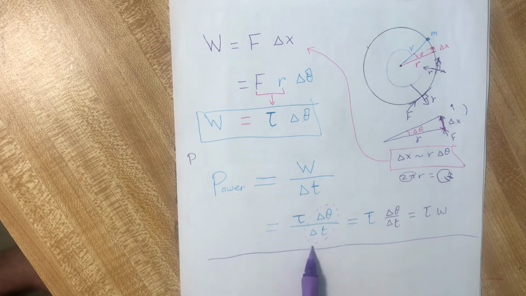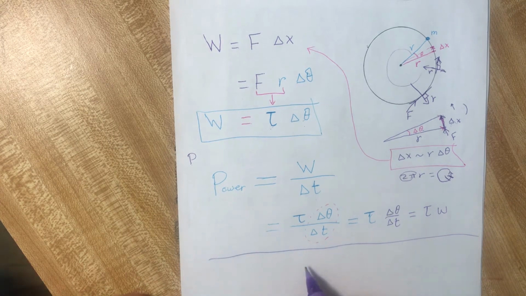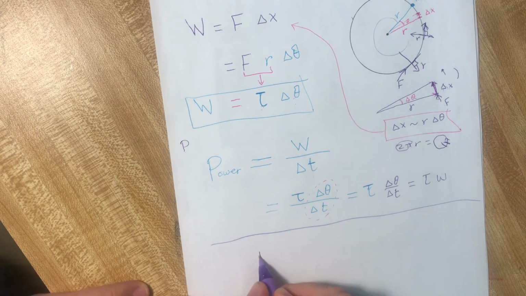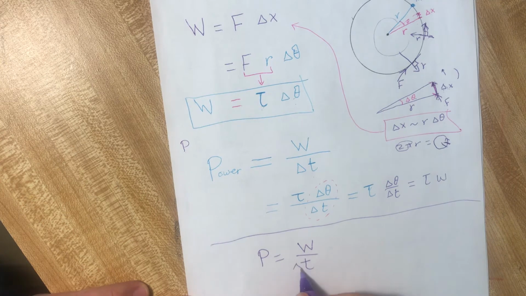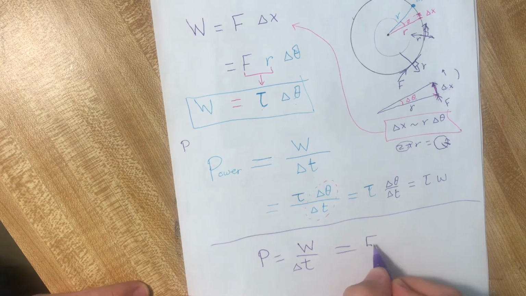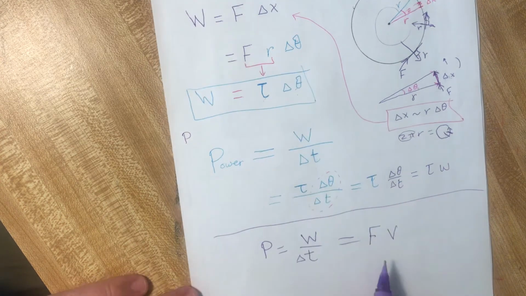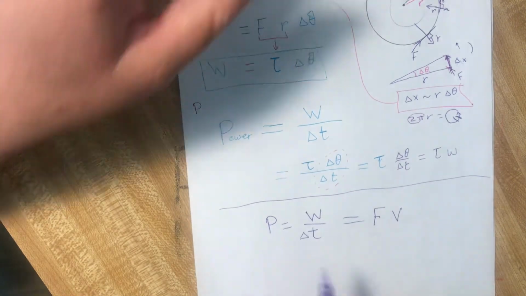We can see that delta theta over delta t is omega, the angular velocity. As we found for linear motion, the power is equal to W over delta t, which is equal to F multiplied by the velocity. The force times the velocity is the power.